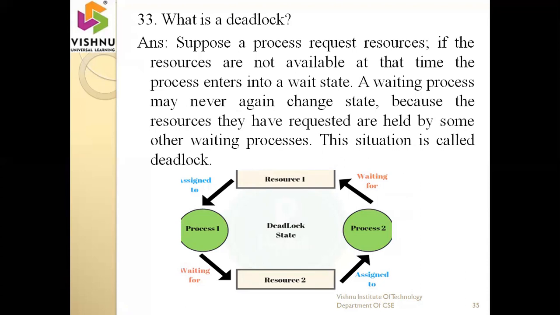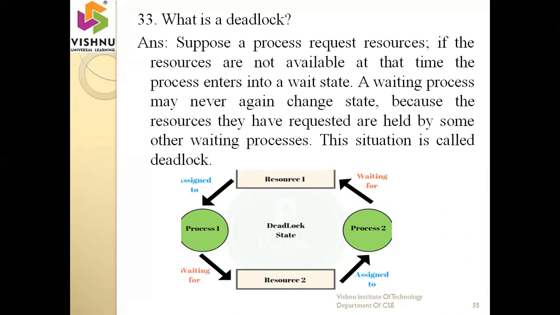Okay, just see this diagram. There are two processes, P1 and P2, and two resources. First of all, resource R1 is assigned to process P1, there is no problem. Resource R2 is assigned to process P2, here also no problem. After some time, process P1 wants resource R2. At this time, resource R2 is not available. Now process P1 moves on to the waiting state. Okay, here also no problem.